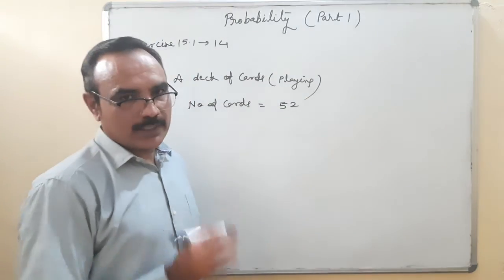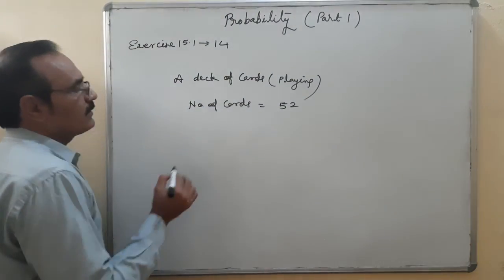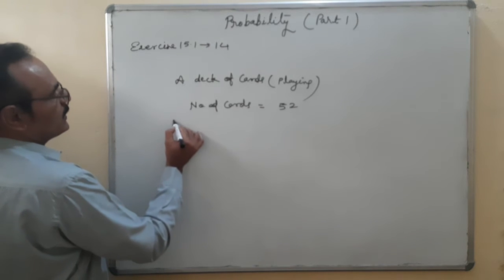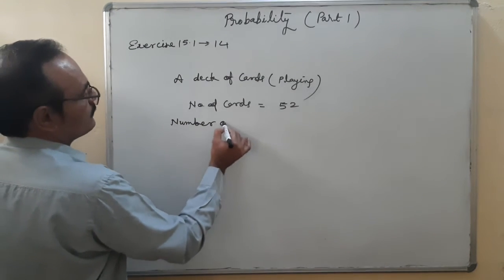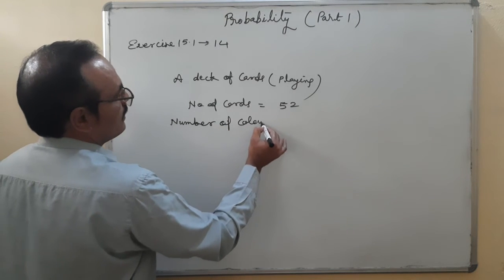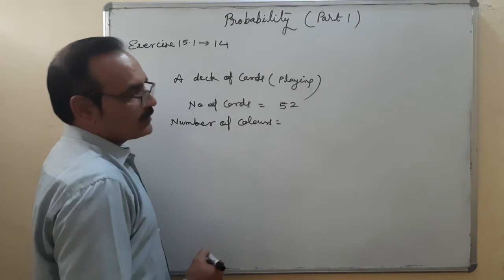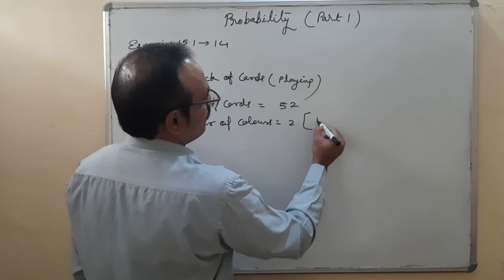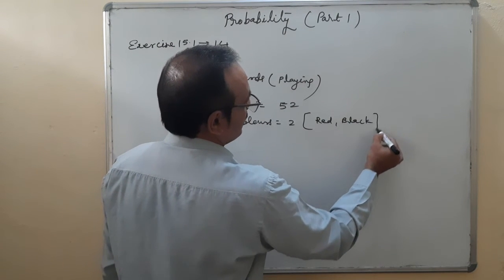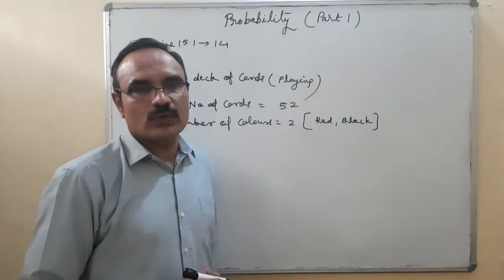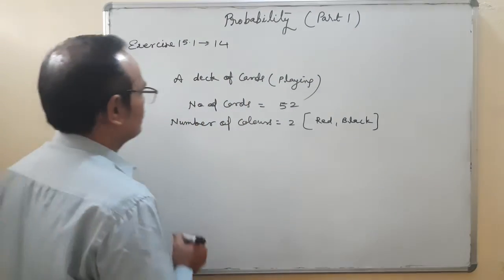Joker is not counted in it. Number of colors: 2. One is red, second is black. In a deck of 52 cards, there are 2 colors, one is red, the second is black.